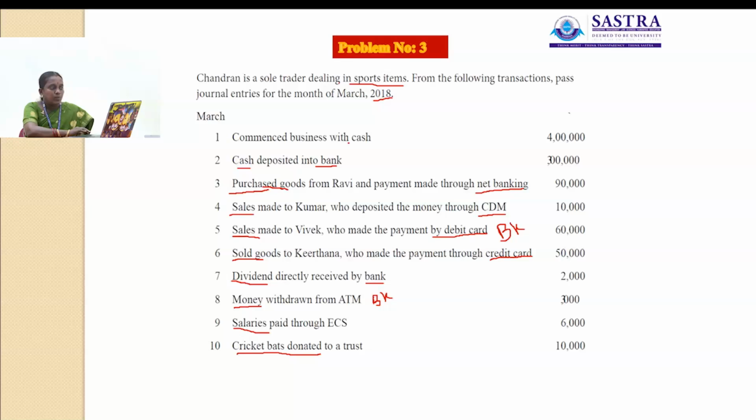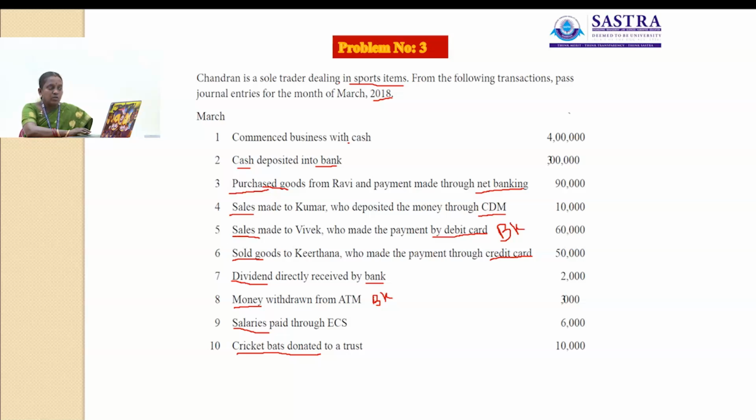Then next problem: Chandran is a sole trader dealing in sports items. From the following transactions, pass journal entries for the month of March 2018. March 1st, commenced business with cash rupees 4 lakh. Second, cash deposited into bank rupees 3 lakh. Third, purchase goods from Ravi and payment made through net banking rupees 90,000. 4th March, sale made to Kumar, who deposited the money through CDM, cash deposit machine, rupees 10,000. 5th March, sales made to Vivek, who made the payment by debit card, rupees 60,000.